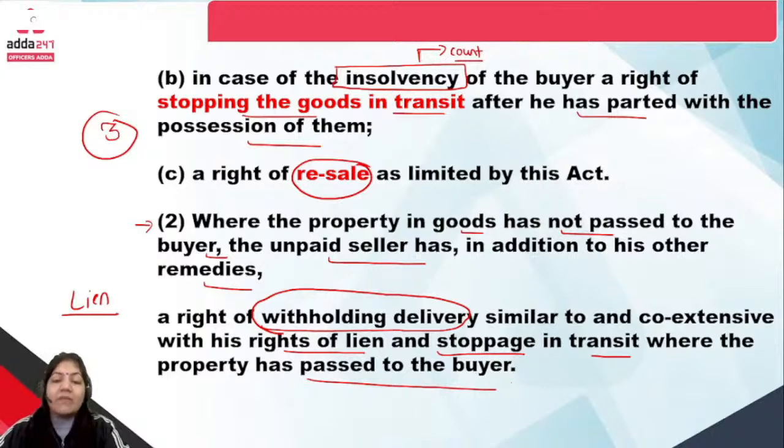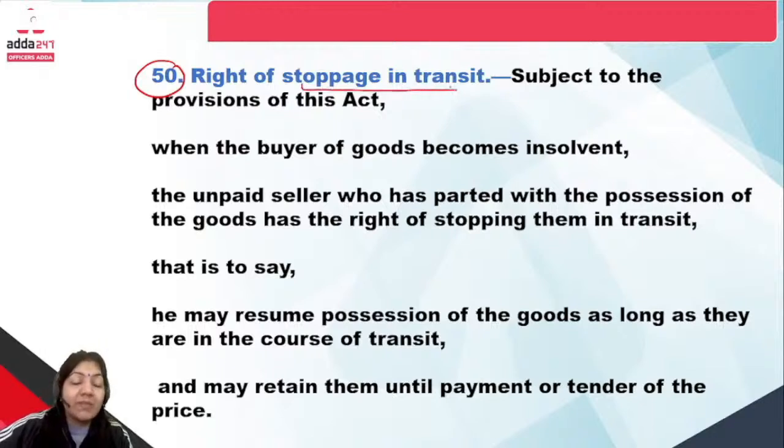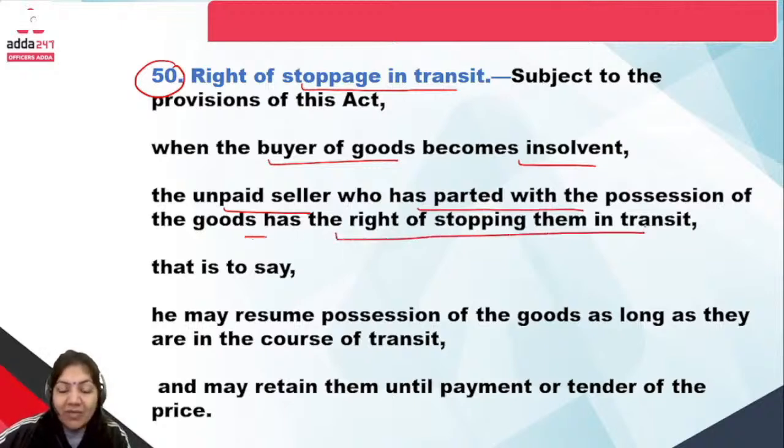If you have any doubt regarding these questions, you can easily ask in the comment box. Now see what is the exact section of stoppage in transit. Section 50 defines the right of stoppage in transit. When the buyer of the goods becomes insolvent, the unpaid seller who has parted with the possession of goods has a right of stopping them in transit.